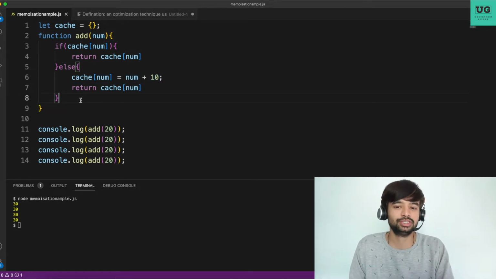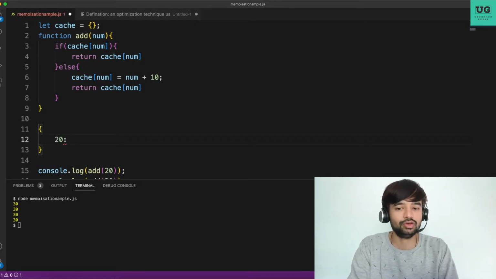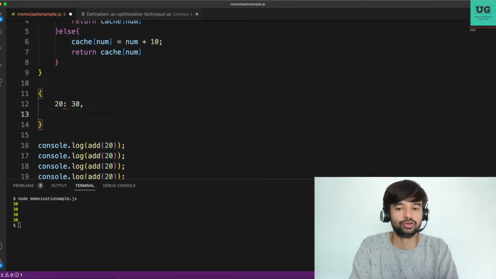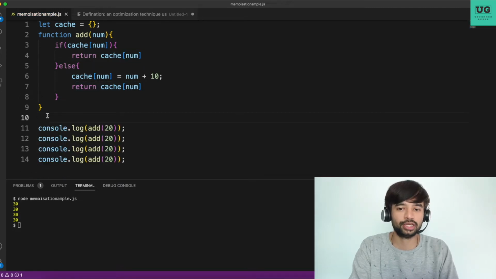But in very simple words, the first time you call this function, cache of num doesn't exist. It will come here, so cache of 20 is equal to 20 plus 10, which is 30. So now cache is an object with the key 20 and a value of 30. Next time whenever you invoke it, say you have cache of 10 as 20, here you are checking whether cache of num exists. If it exists, you return cache of num itself. Very simple.